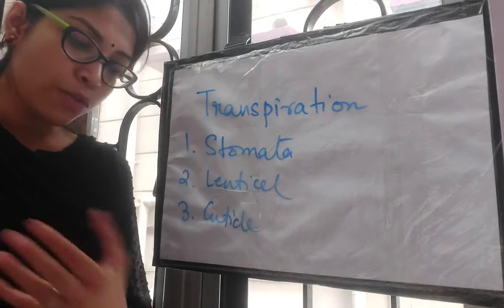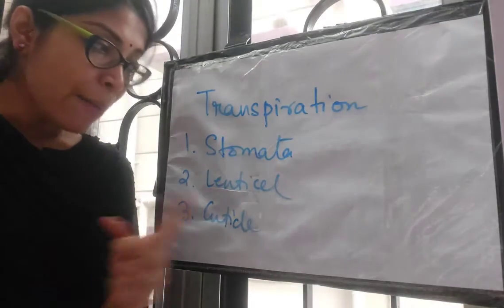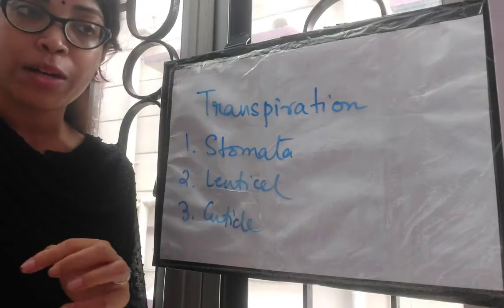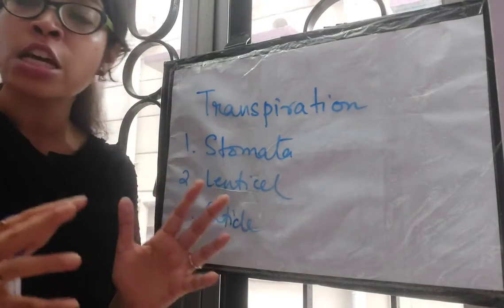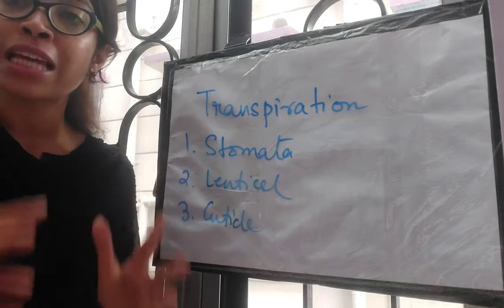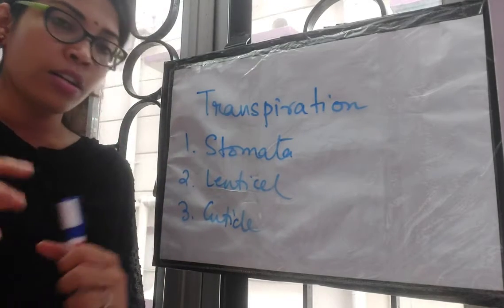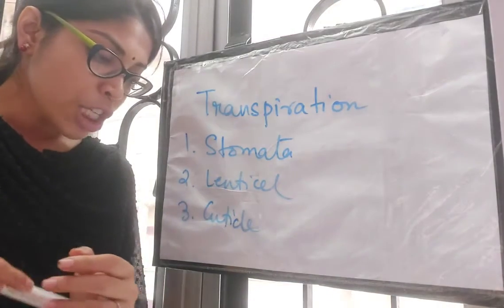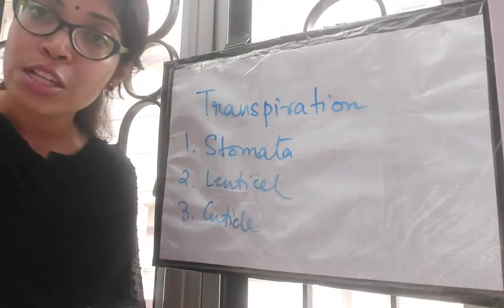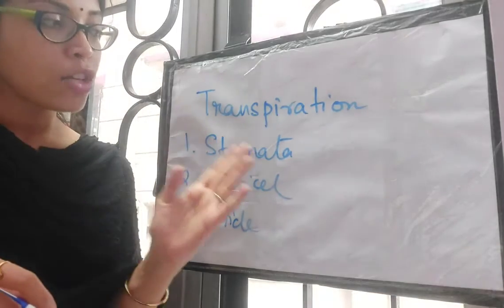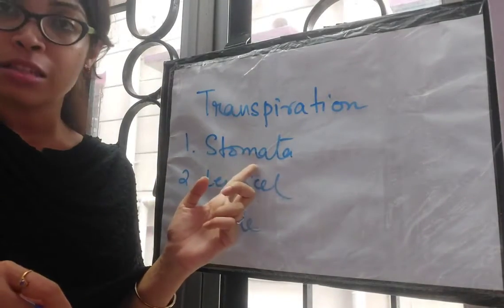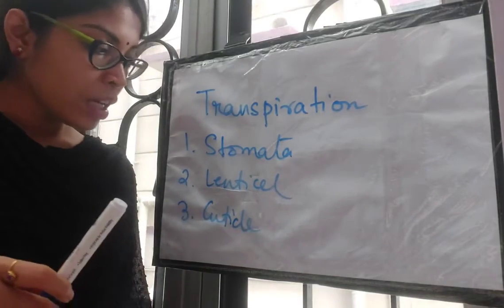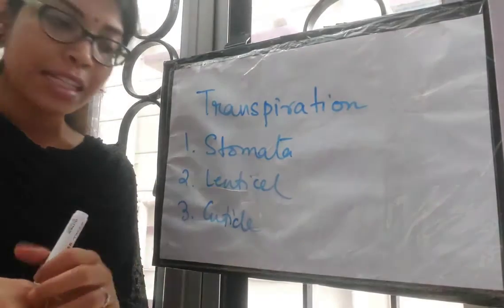Each stomata consists of 2 guard cells and a pore. About 80 to 90% of transpiration takes place by the stomata. That means about 90%, much more than the major part of transpiration. Major transpiration occurs through the stomata. The transpiration that takes place through stomata is known as stomatal transpiration. Clear?